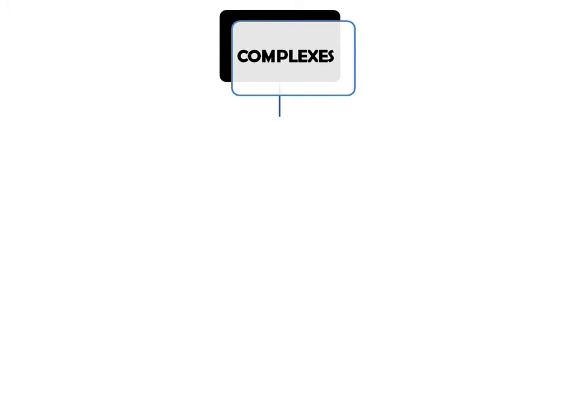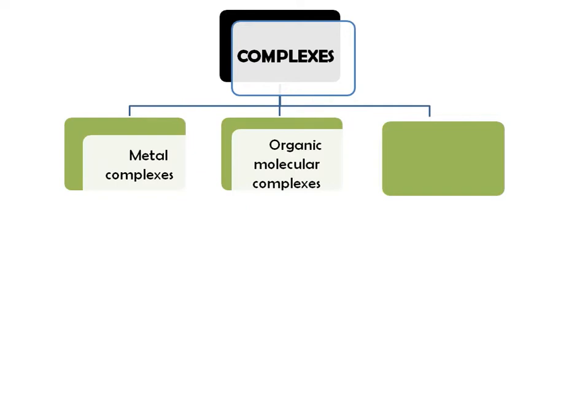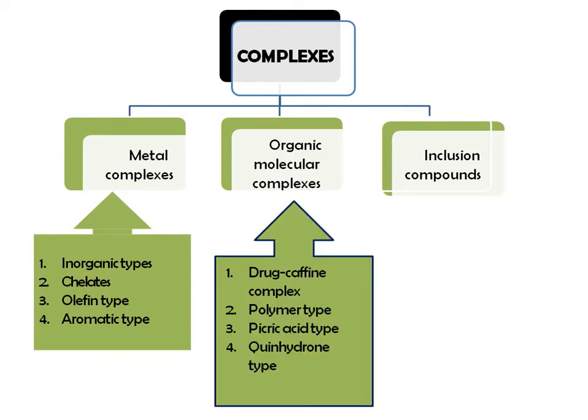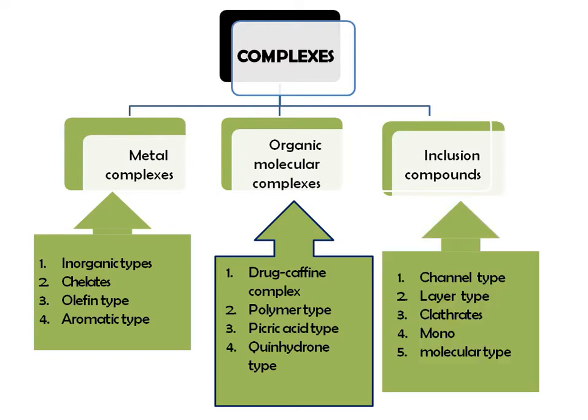Now these complexes are classified into three subclasses. First one is metal complex, second organic molecular complex, and third one is inclusion compounds. Again, these metal complexes are further classified into inorganic type, chelate type, olefin type, and aromatic type, whereas these organic molecular complexes are classified into drug-caffeine complex, polymer type complex, then picric acid type organic molecular complex, and quinhydrone type complexes.